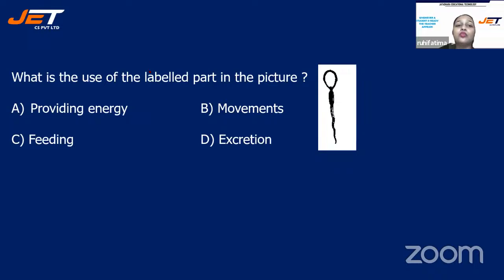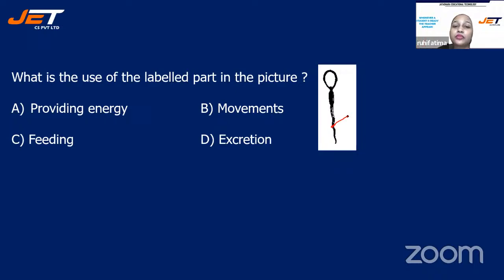Next question. What is the use of the labeled part in the picture? This part, children. In this, labeling is not clear, so I am asking about this part. Sorry. And your options are providing energy, movements, feeding, or excretion.